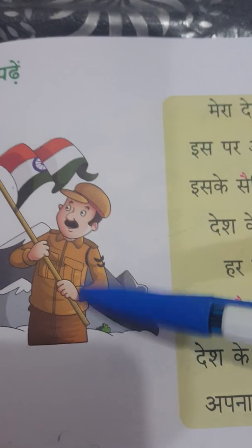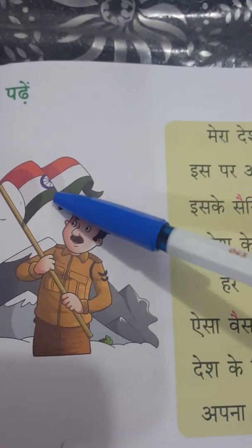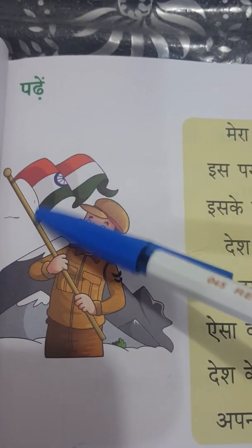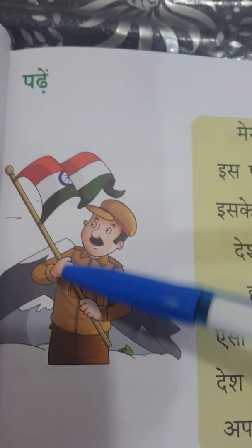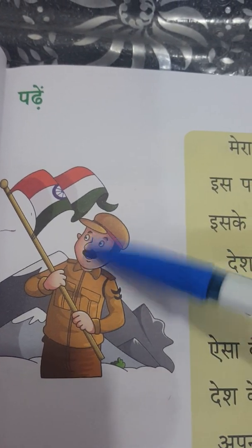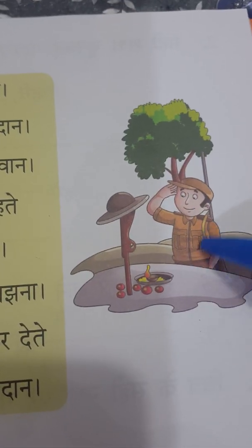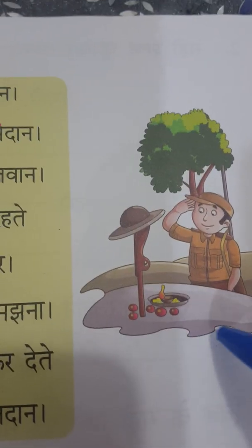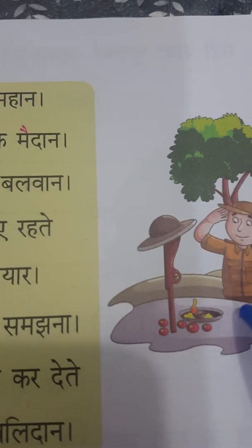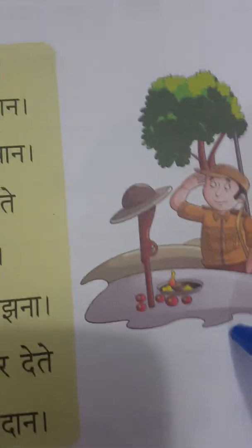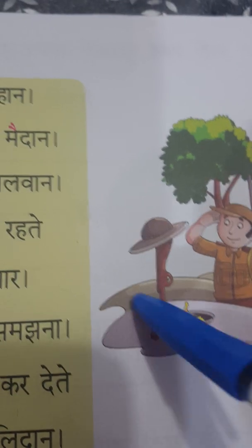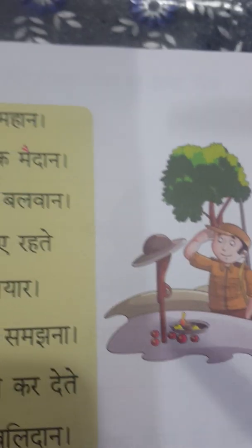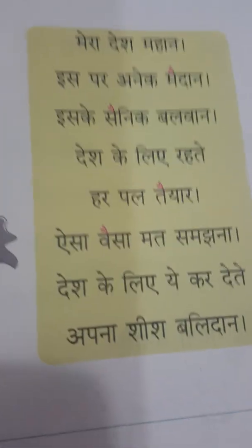Then let us have some more words here. Can you see the picture here? This is a soldier. He is having the flag of a country. This is the flag of India. He is proudly carrying it in his hand. Then here, he is also a soldier. He is paying homage to soldiers. So he is giving respect to the soldiers who must have sacrificed their life for the country. This is about a soldier.